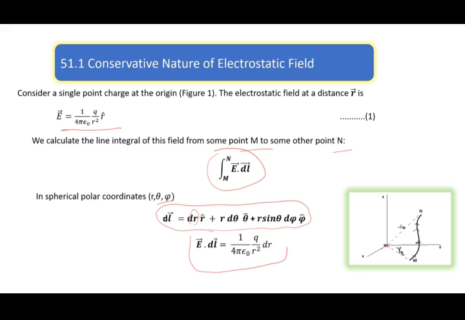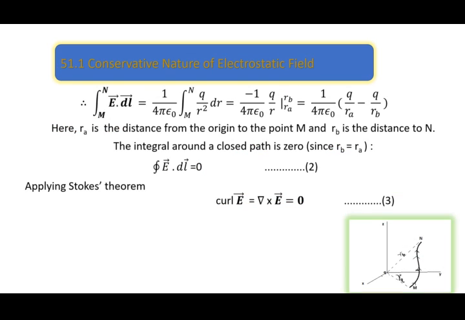E dot dl is equal to 1 by 4 pi epsilon naught, q by r square dr, because the only contribution comes from components along the r cap direction. Therefore, the integral from m to n of E dot dl is equal to 1 by 4 pi epsilon naught, integral from m to n of q by r square dr, and this is an integral we can do, and we will get minus 1 by 4 pi epsilon naught, q by r from Ra to Rb, and after substituting, the final integral value will be this one.